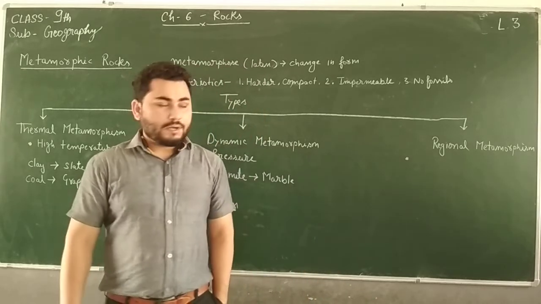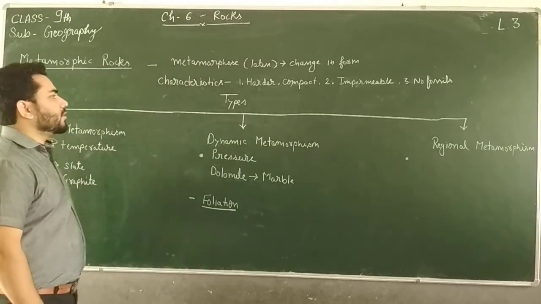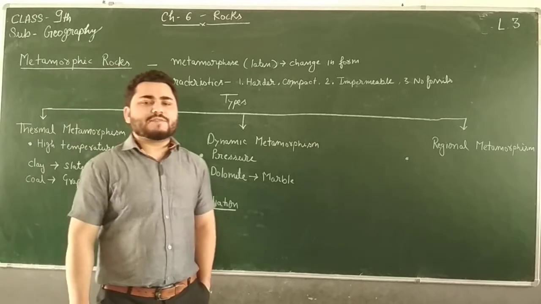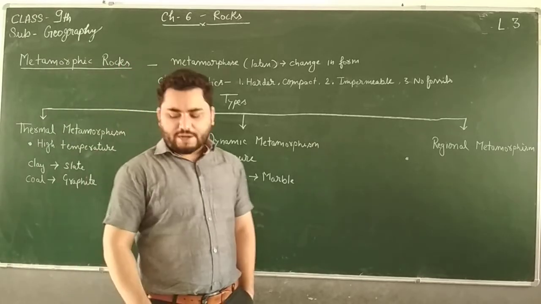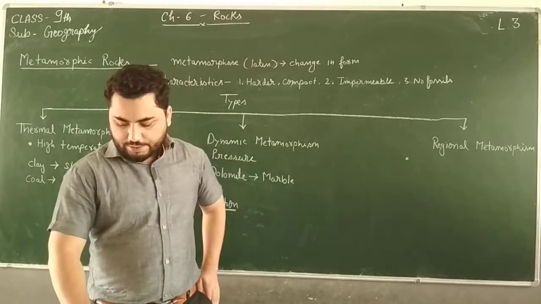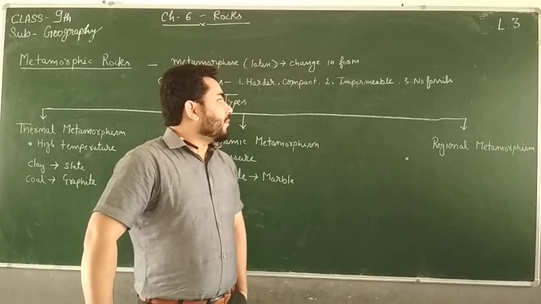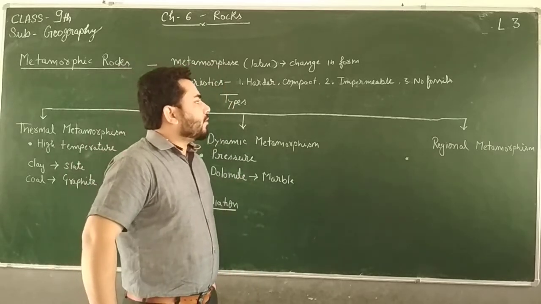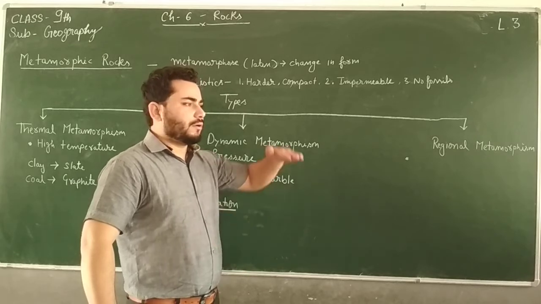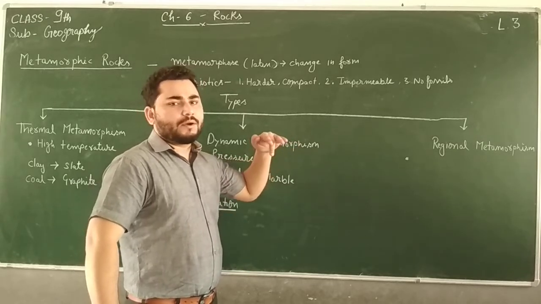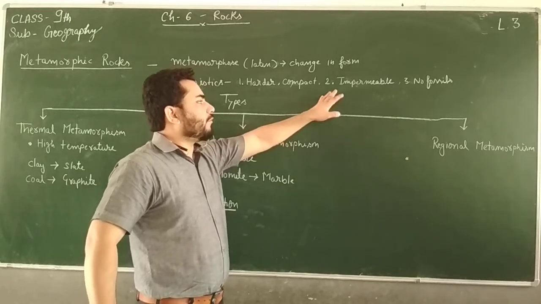Clear? So now we have a few characteristics of metamorphic rocks. The first characteristic is that it is very hard and compact. The molecules are very tightly packed in this, okay? Then the second is that it is impermeable. Impermeable means water cannot seep through it or percolate through it. Water cannot enter into it, cannot go through it. That is impermeable. It doesn't permit the entry of water.